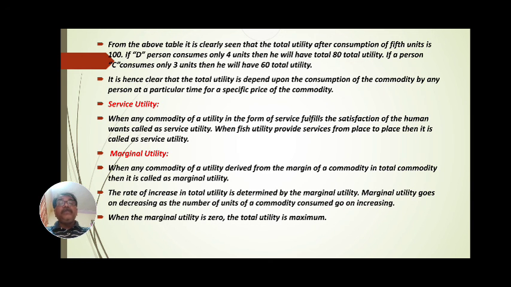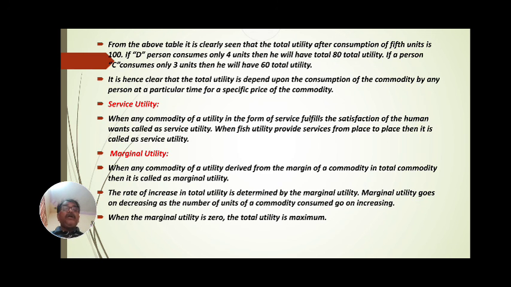Then marginal utility. When the utility of a commodity is derived from the margin of a commodity in the total commodity, then it is called marginal utility. The rate of increase in total utility is determined by the marginal utility. Marginal utility goes on decreasing as the number of units of commodity consumed go on increasing, and when the marginal utility is 0, total utility is maximum.